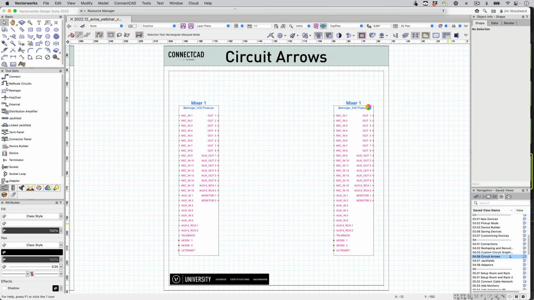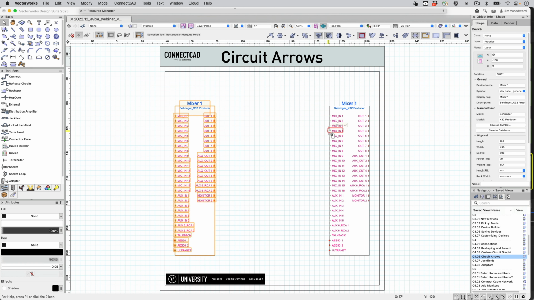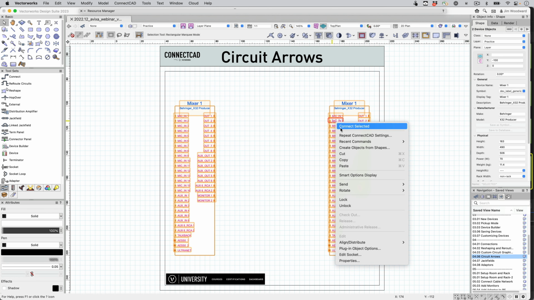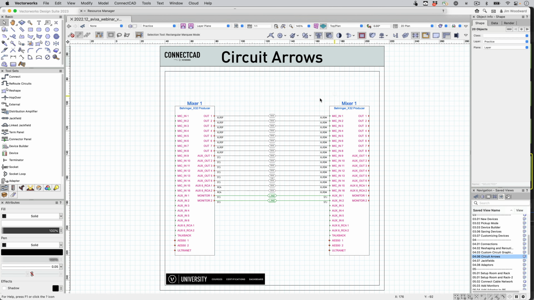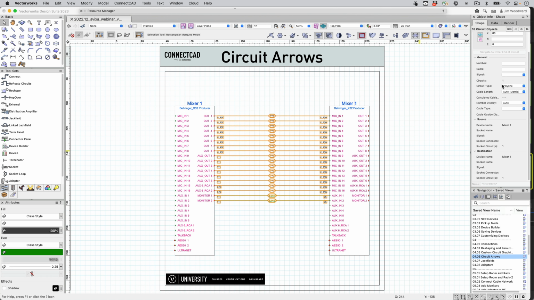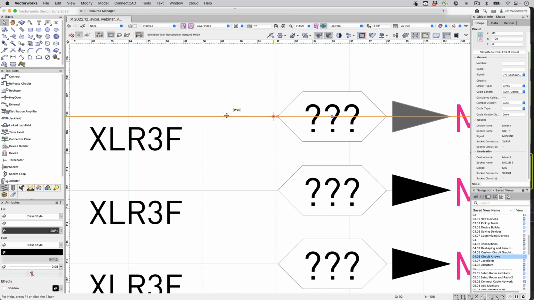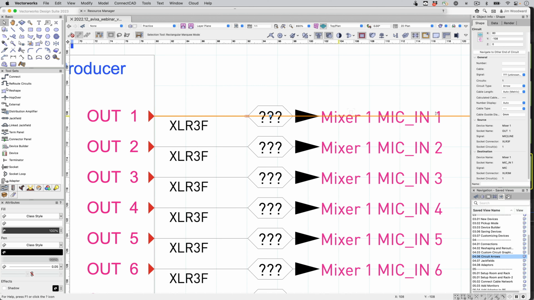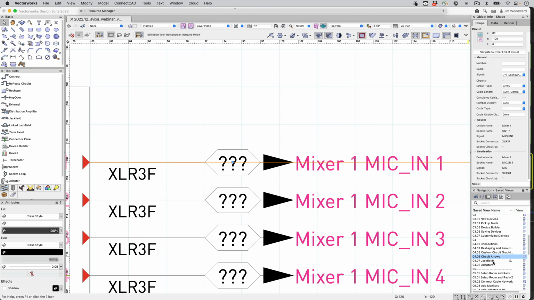Now if we have two devices and we want to just see the source and the destination and an arrow, including which layer they're on, we can choose before or after, to use just an arrow. One of the nice features of this is that if we're zoomed in to the source, we can navigate to the other end of the circuit. When exporting to PDFs, this will also work within a PDF.